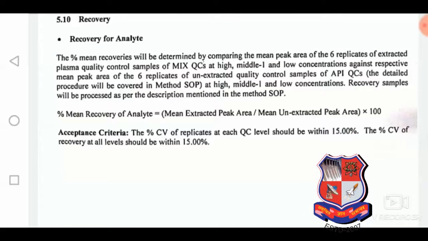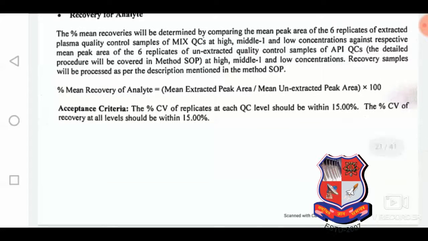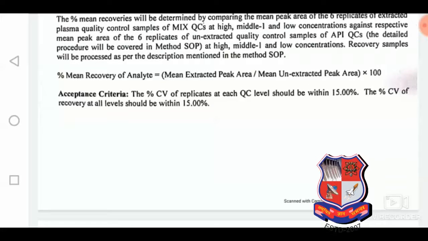So this is the formula for recovery. Percentage mean recovery will be determined by comparing the mean peak area of the 6 replicates of the extracted plasma quality control samples, high, medium, low concentration, against the respective mean peak area of the 6 replicates of unextracted quality control samples of API QC. Now this is important because recovery should be determined from the extracted samples. So percentage mean recovery of the analyte is equal to mean extracted peak area divided by mean unextracted peak area into 100. And this is the acceptance criteria.